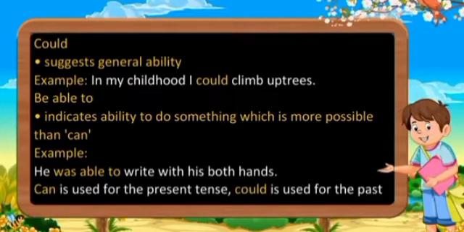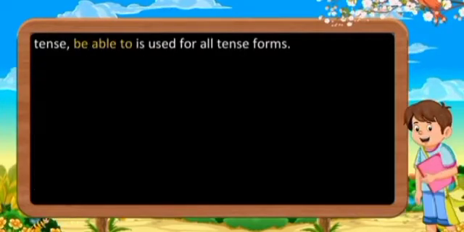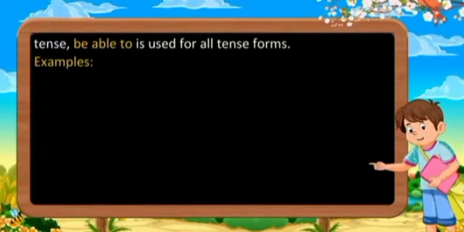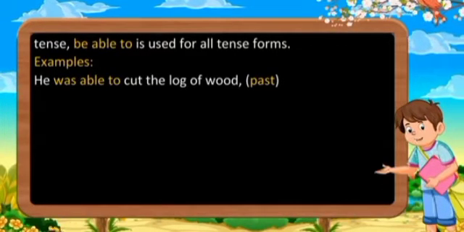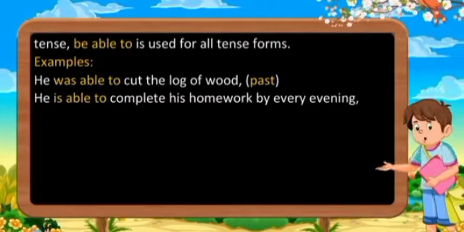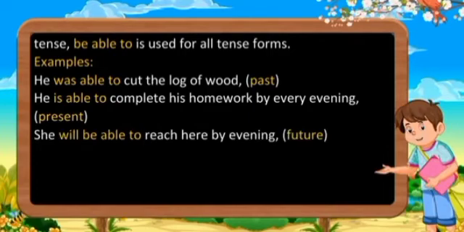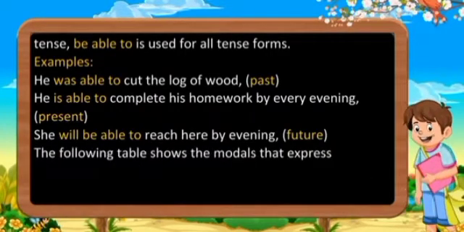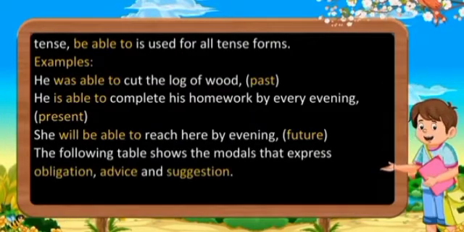Can is used for the present tense. Could is used for the past tense. Be able to is used for all tense forms. Examples: he was able to cut the log of wood. Past. He is able to complete his homework by every evening. Present. She will be able to reach here by evening. Future.